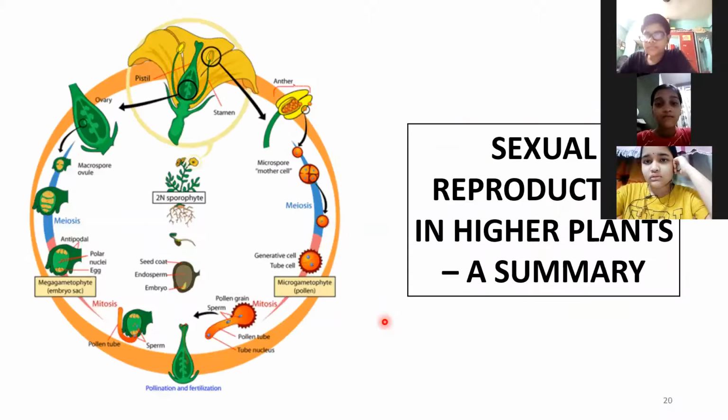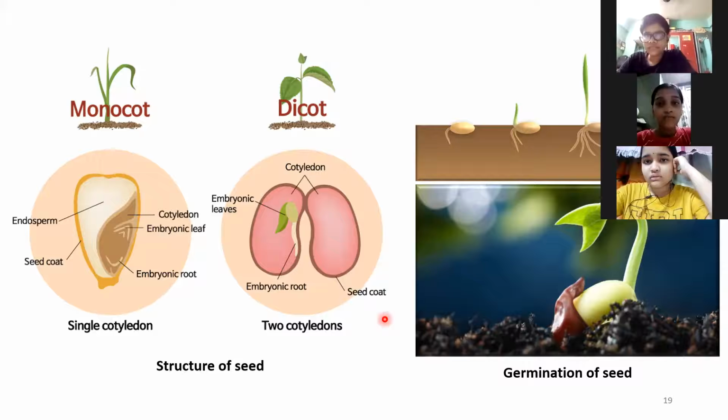ठीक है. Now there are three types of germination. First of all, एक होता है एपीजियल जर्मिनेशन. You don't have all the details of it. एपीजियल जर्मिनेशन. दूसरा है हाइपोजियल जर्मिनेशन.